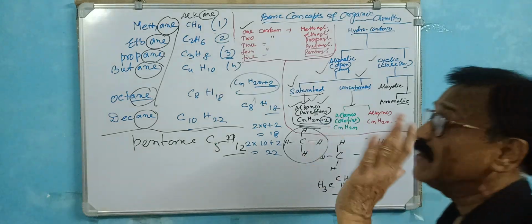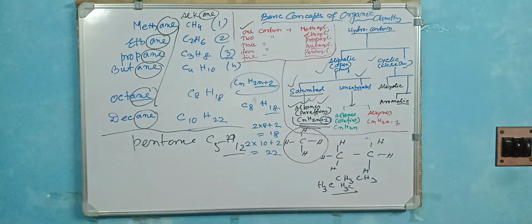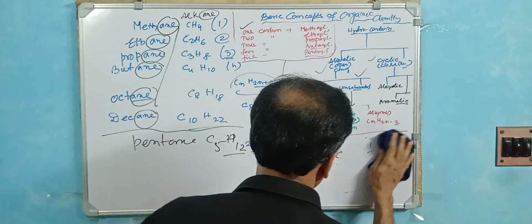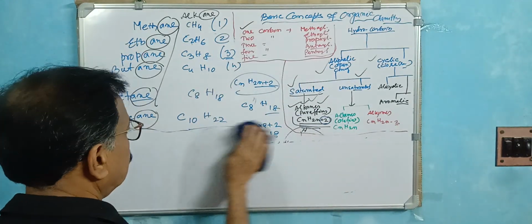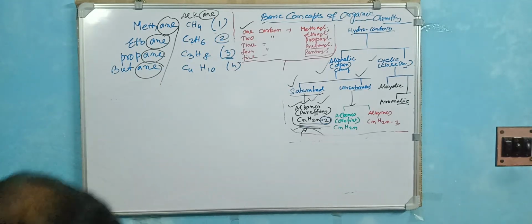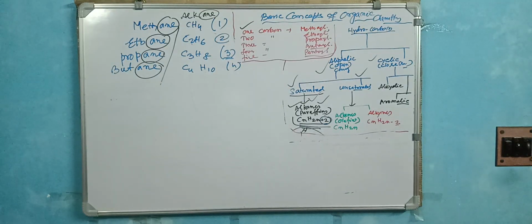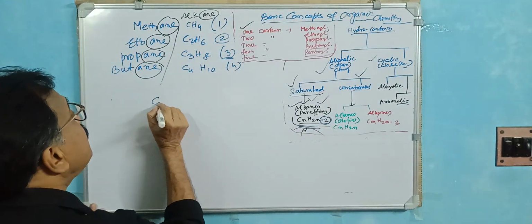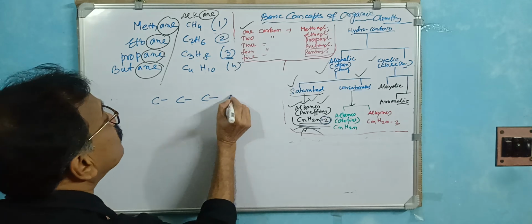But the structure is very important. In case you are at home, you always draw the structure. In organic chemistry, structure is very important. So if you write down pentane, just draw its structure and practice it. Pentane means five carbons. Catenation property. So these 5 you just draw.